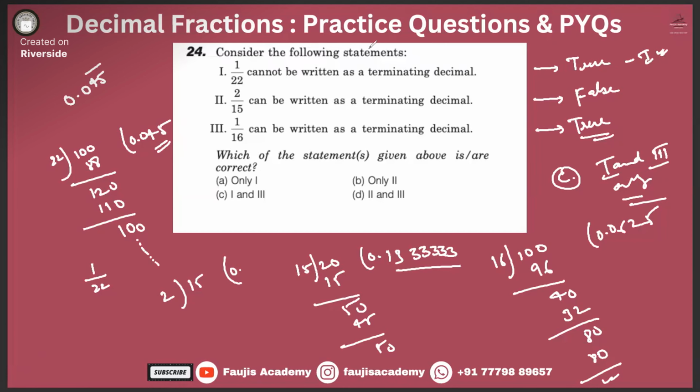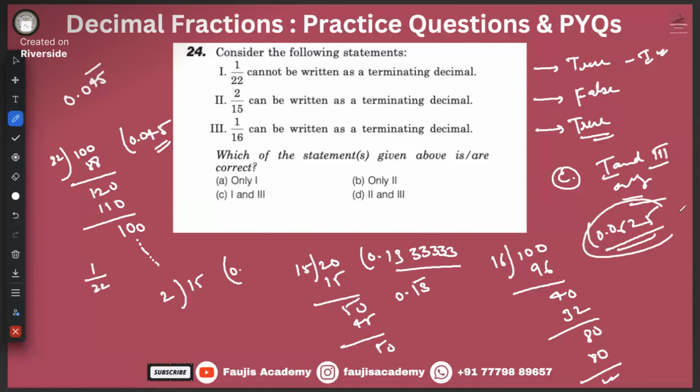Right? 2 by 15 can be written as a terminating decimal. No, it cannot, because it has to essentially be written in the form of 0.13 bar, right? And 1 by 16 can be written as a terminating decimal because it eventually gives us 0.0625, right? So your statement 1 and statement 3 are correct and statement 2 is false.